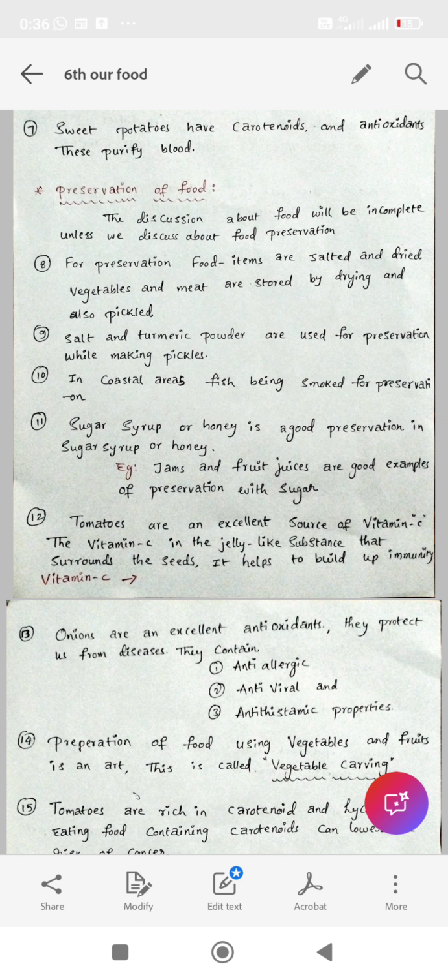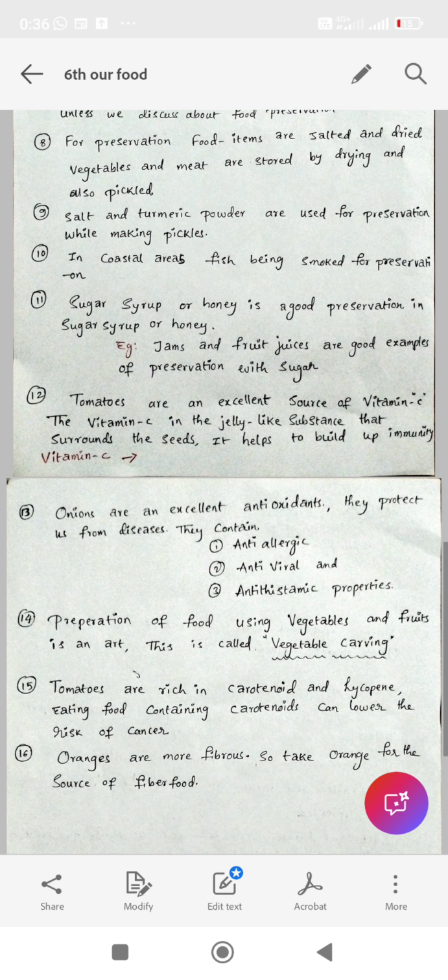Salt and turmeric powder are used for preservation while making pickles. In coastal areas, fish is smoked for preservation.